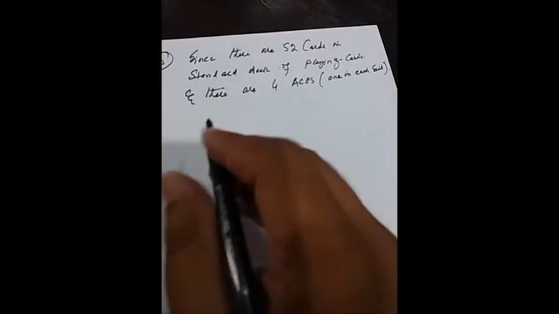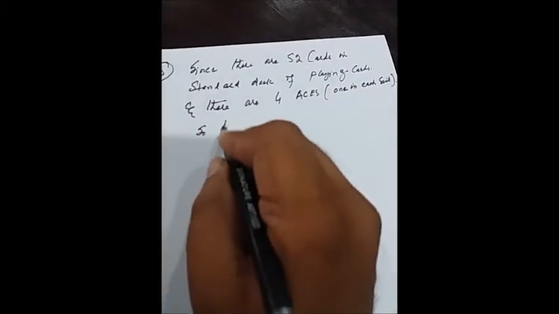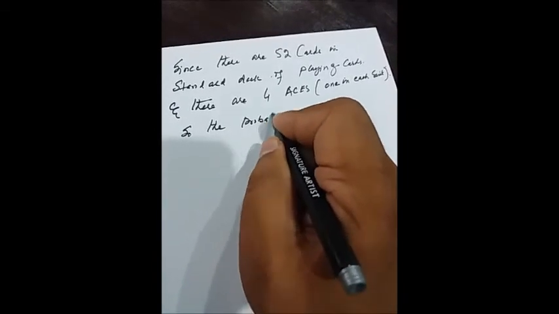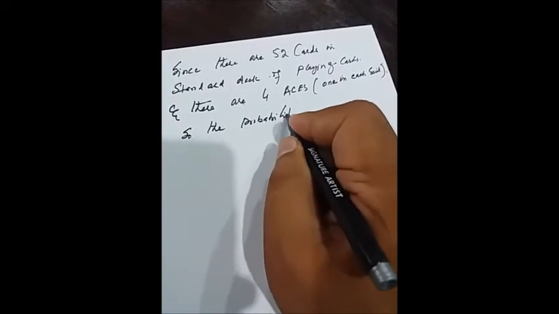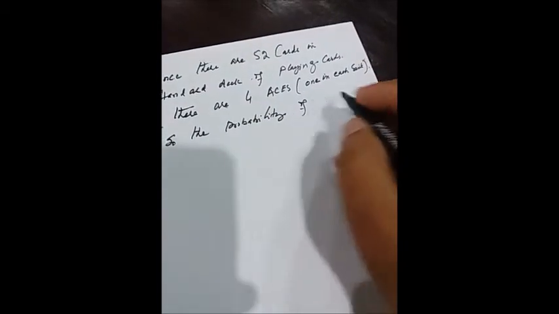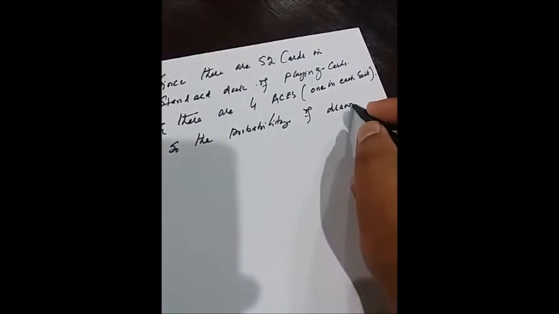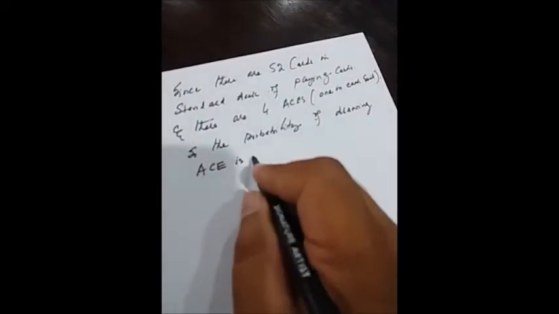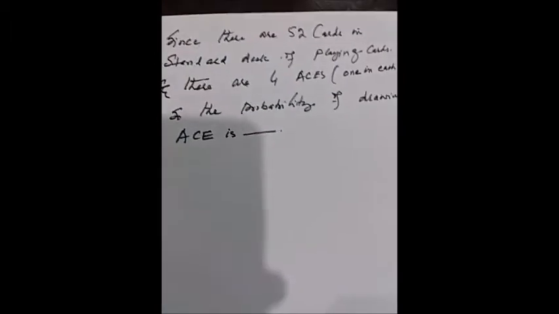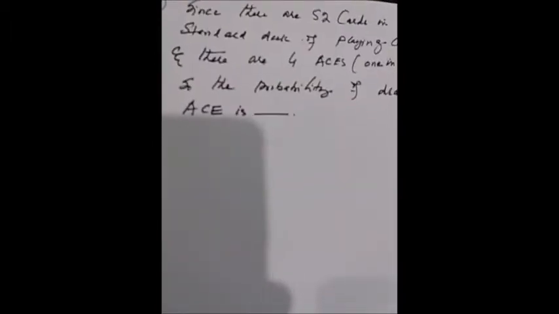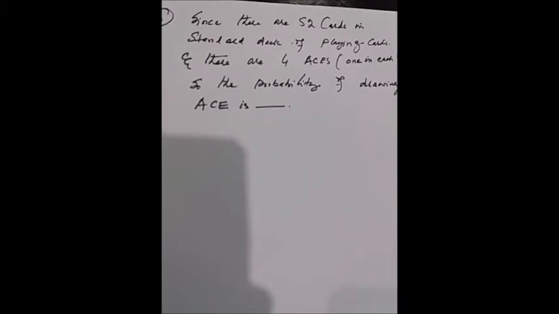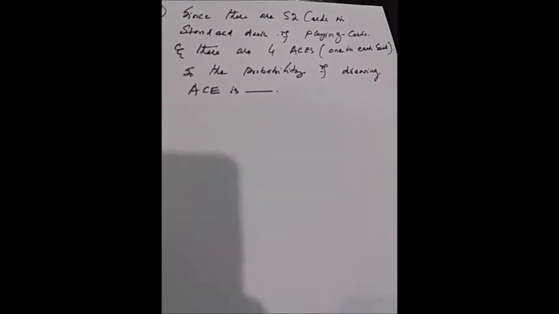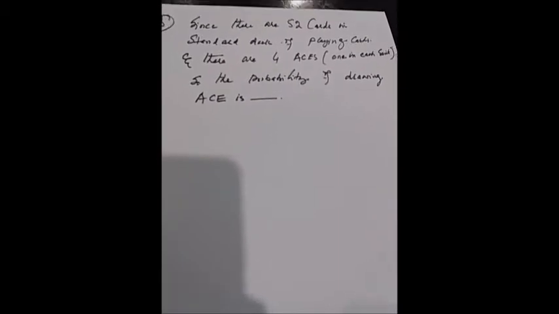So the probability of drawing an ace is, as we know, there are 52 cards in a standard deck of playing cards, and there are 4 aces, each in every suit of different colors.